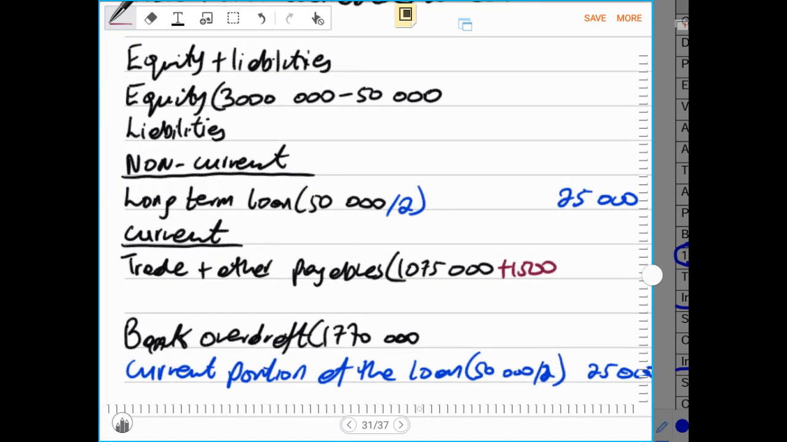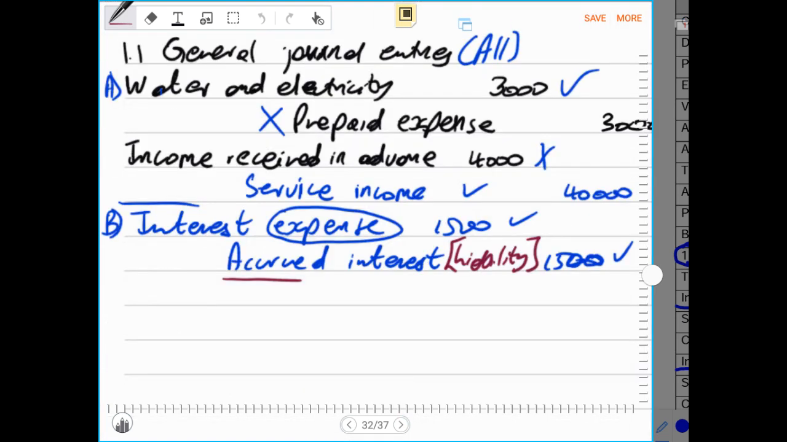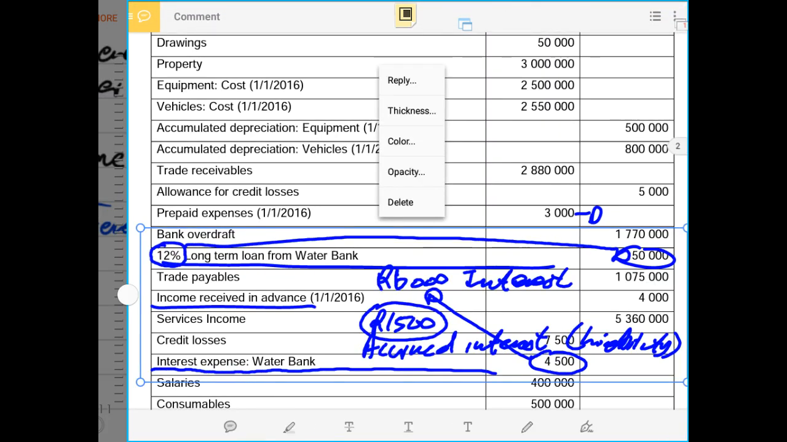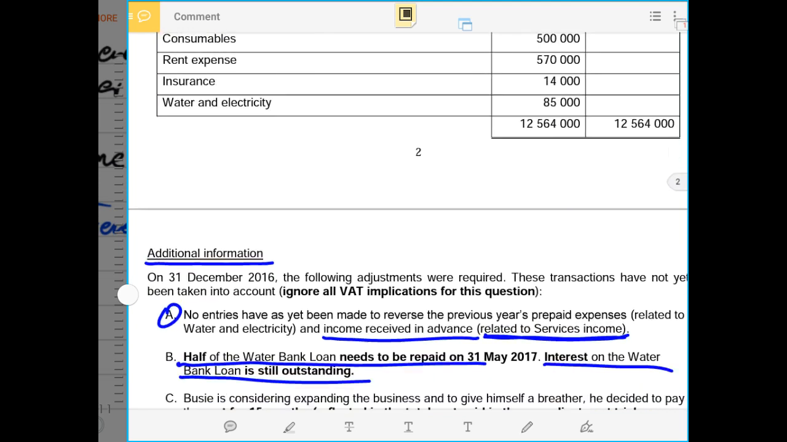Then now we go and check the next. We have recorded both debit and credit. Then we go to number C and see what number C has to tell us. Then now we go to number C, or adjustment number C, and we check what is adjustment number C all about.